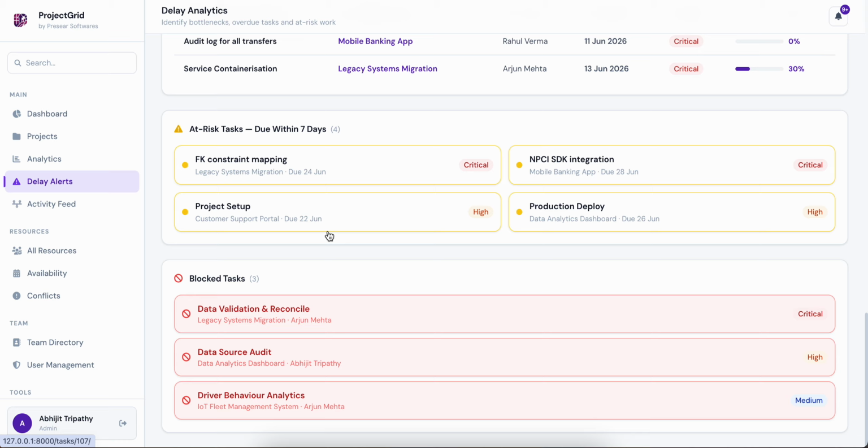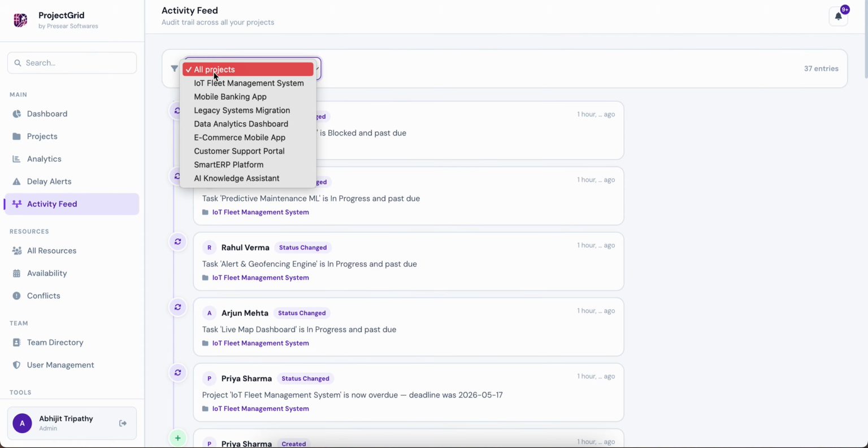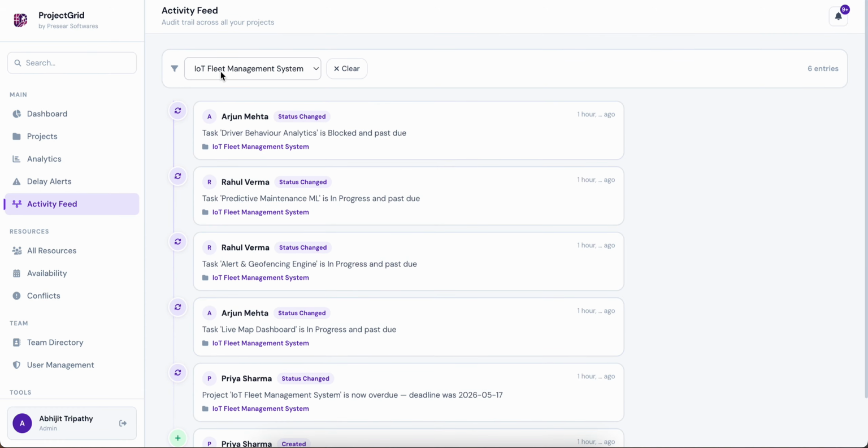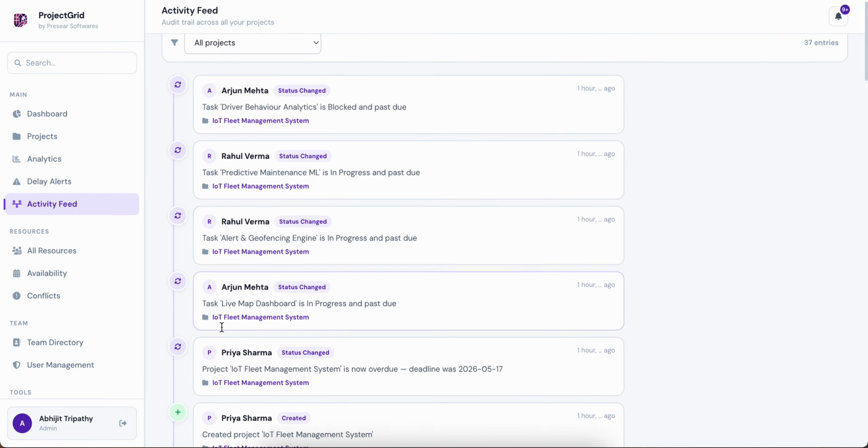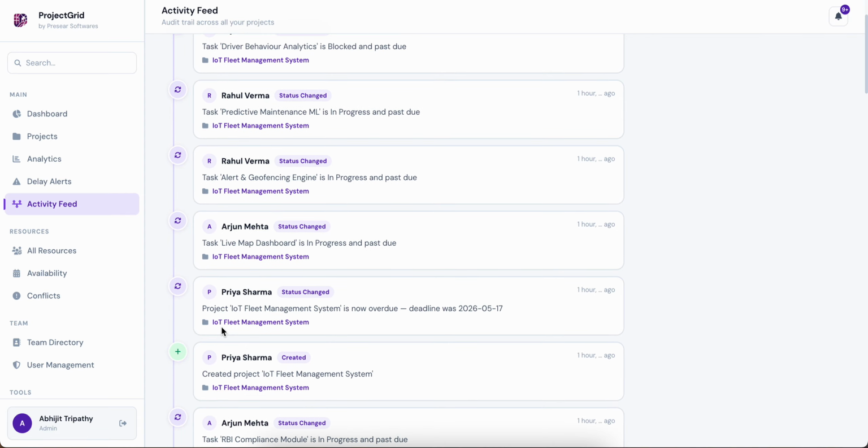So this will happen only when you have at least 3 or 4 months of data, or if you are using any software currently, project management software, if you provide us with the data, we'll be happy to put that AI layer for you. There will be activity feed. You can see project specific activity feed as well as all project activity feed here easily.